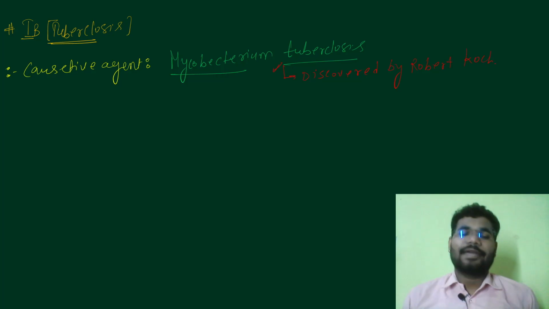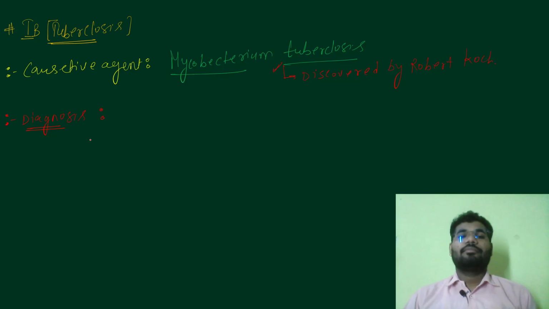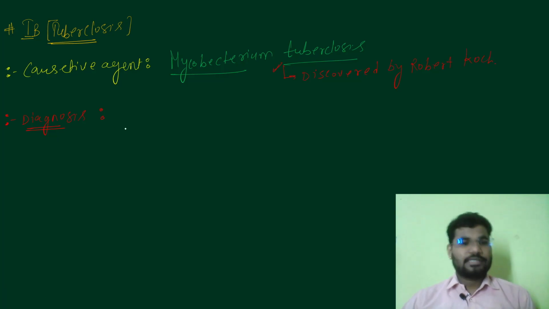Now how can we diagnose, how can we detect TB? That is called diagnosis. There is a test called the Mantoux test that is used to detect TB.